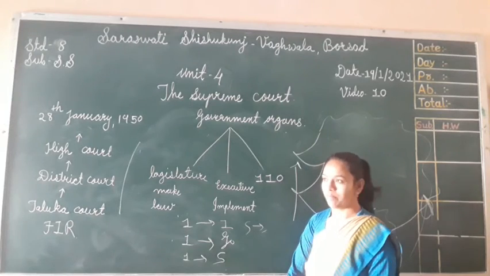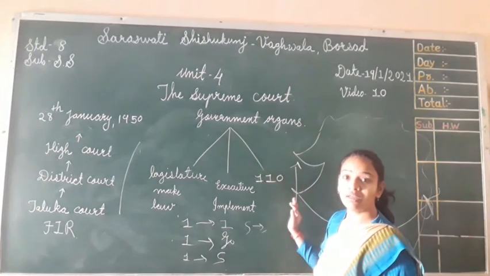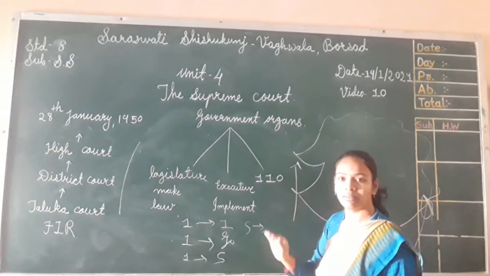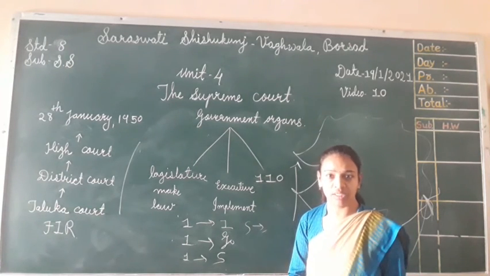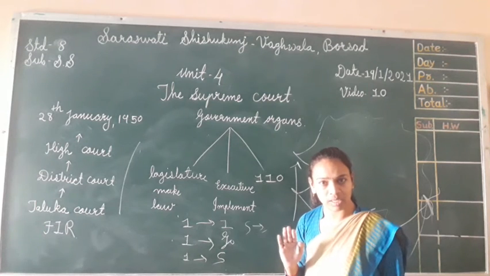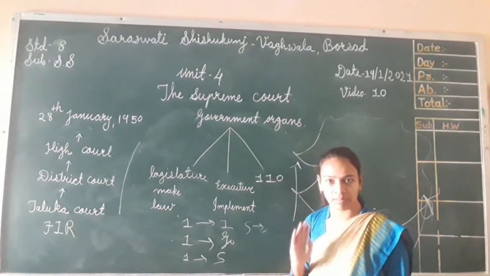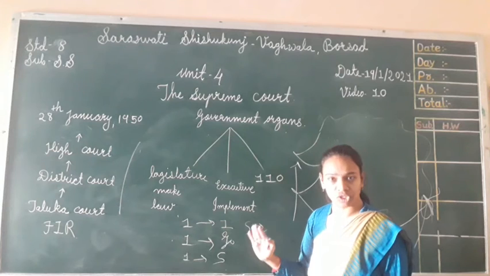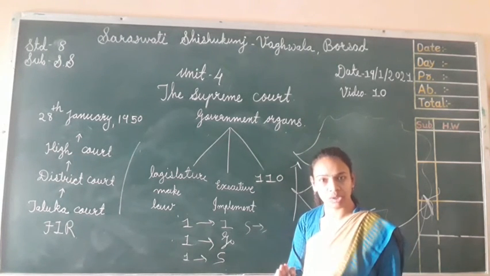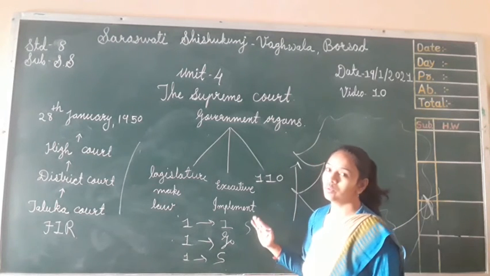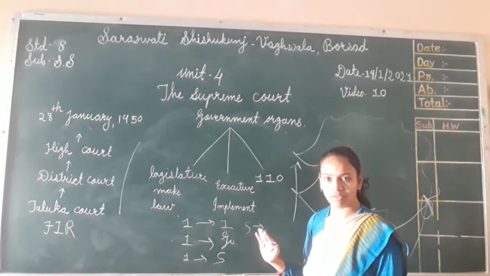So that's why our government made the judiciary an independent function. Without partiality, without any economic condition, without any political power, they can give judgment over the power, over the condition, over the party. Understood, all of you?